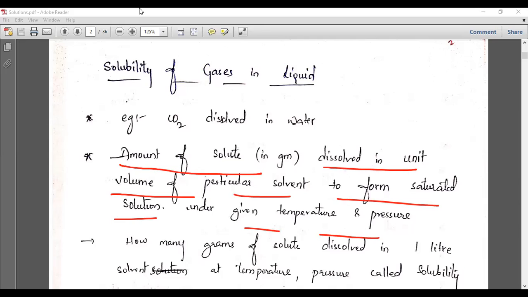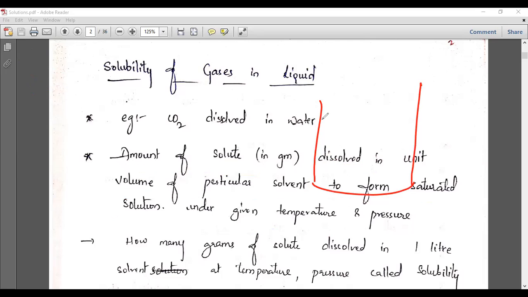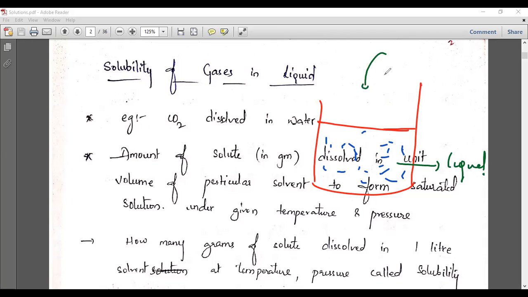It means that at a particular temperature, let us take room temperature, generally 25 degrees Celsius, you take a solvent like this. This is completely solvent here. Now see what happens: I am adding the gas here. To this liquid, we are adding the solute in gaseous phase. So gases are dissolved in a liquid, like the CO2 which is dissolved in this particular liquid.